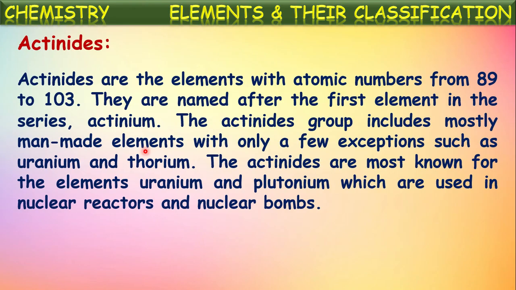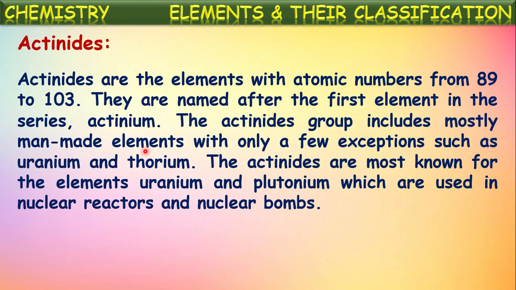synthetic elements. So the actinoids are most known for the elements uranium and plutonium, which are used in the nuclear reactors and nuclear bombs. As these are radioactive elements, uranium and plutonium are used in the nuclear reactors. There, these bigger atoms of uranium will be broken into smaller atoms and they form new atoms. While breaking like that, they produce an enormous amount of energy.